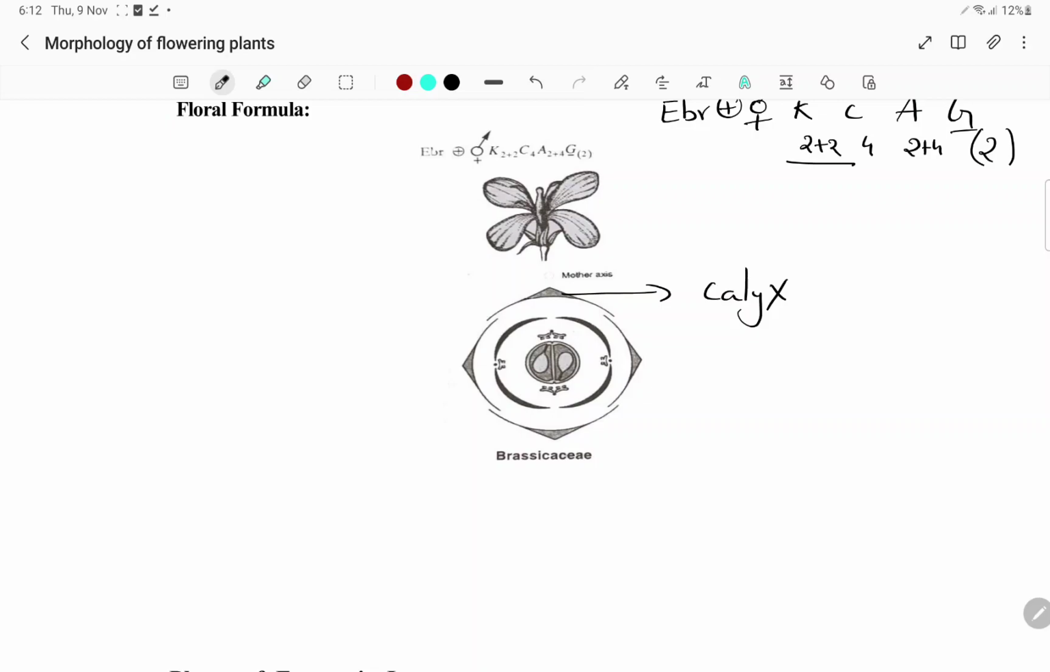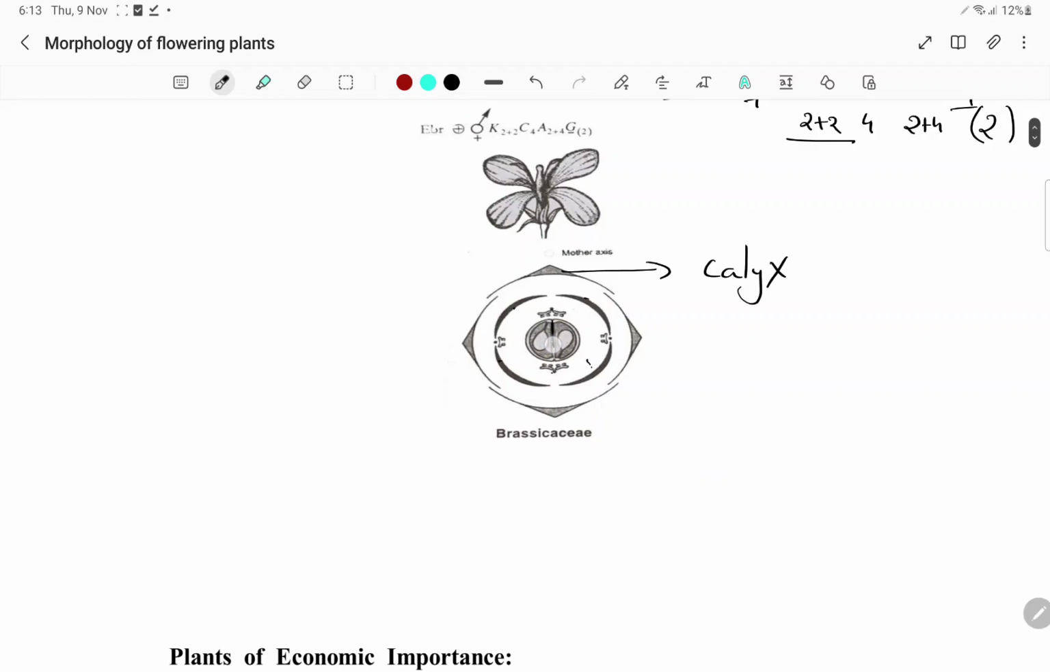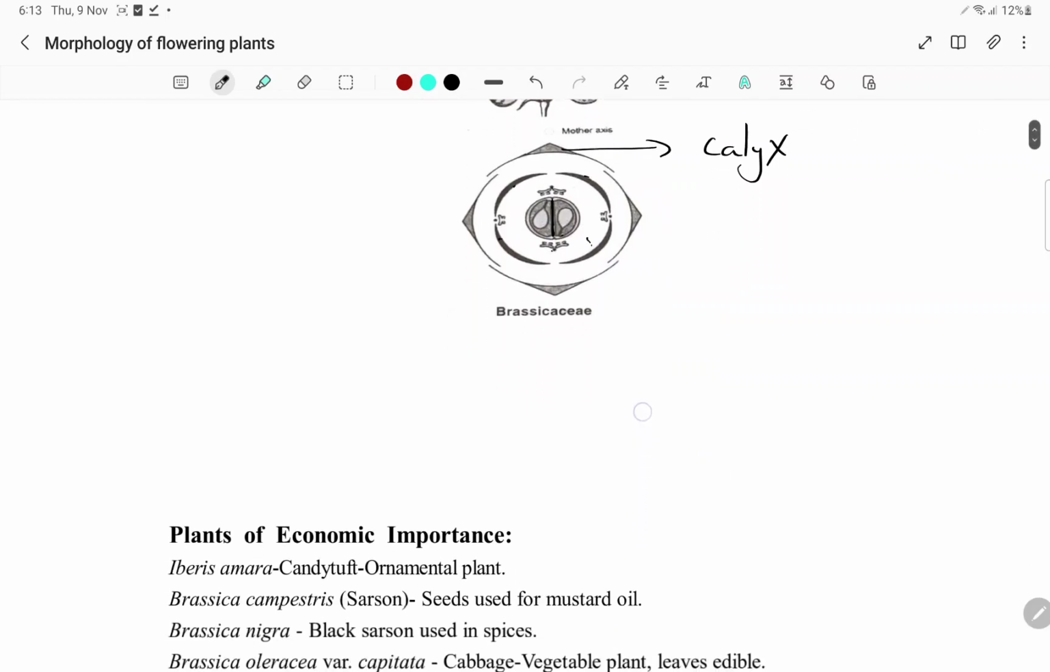And coming to the next thing, corolla 1, 2, 3, 4. And you have didynamous condition, tetradynamous condition. We have the 4. Okay, and this is the replum. You can see bicarpellary condition, parietal placentation.